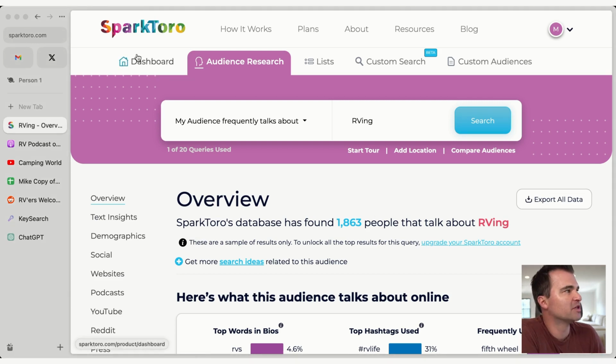Okay, so this tool is called SparkToro.com. SparkToro. You can sign up for a free plan. I'm actually on the free plan. So the results that you see, some of them will be blurred out, but you get, I think, 20 free queries. And that should be enough to let you know if you want to continue using the tool.